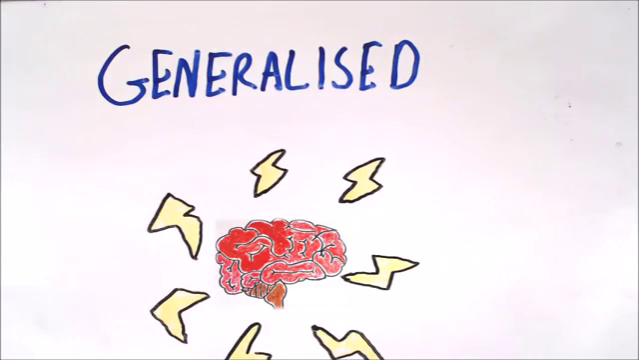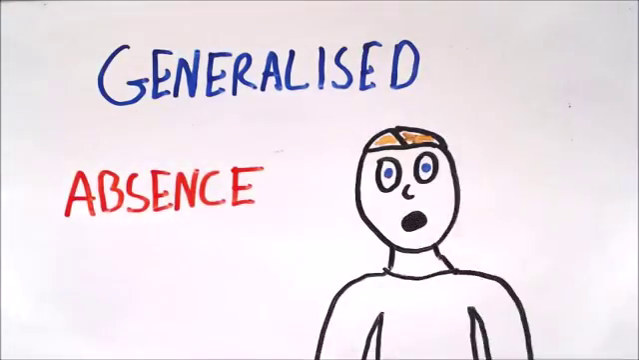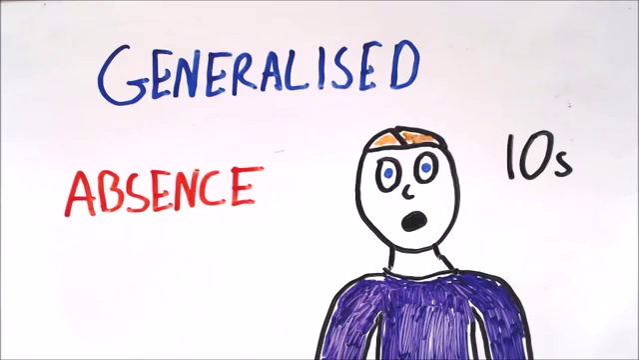With generalized seizures, the electrical discharge happens in all areas of the brain at the same time, and there's always a loss of either awareness or consciousness. There are several types of generalized seizures, the first of which are absent seizures, in which the patient will lose awareness and have a vacant expression, staring into the distance for about 10 seconds, before rapidly returning to normal, and often they do not remember it happening.